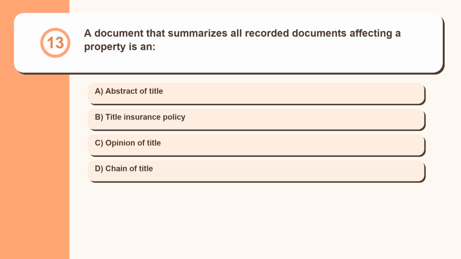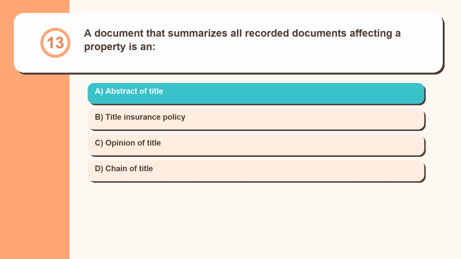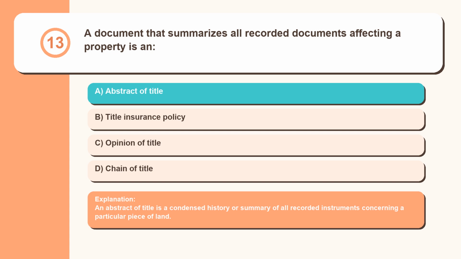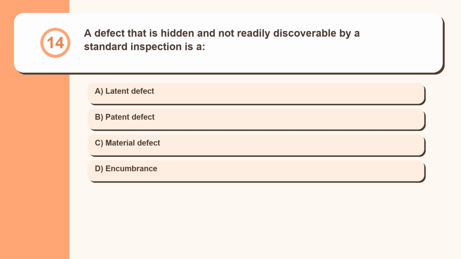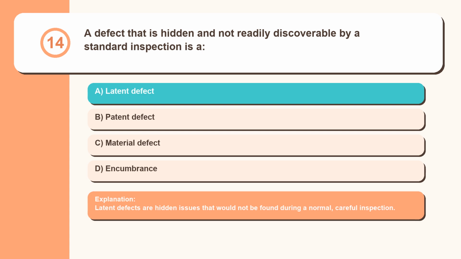Question 13. A document that summarizes all recorded documents affecting a property is an abstract of title, title insurance policy, opinion of title, chain of title. An abstract of title is a condensed history or summary of all recorded instruments concerning a particular piece of land. Question 14. A defect that is hidden and not readily discoverable by a standard inspection is a latent defect, patent defect, material defect, encumbrance. Latent defects are hidden issues that would not be found during a normal, careful inspection.